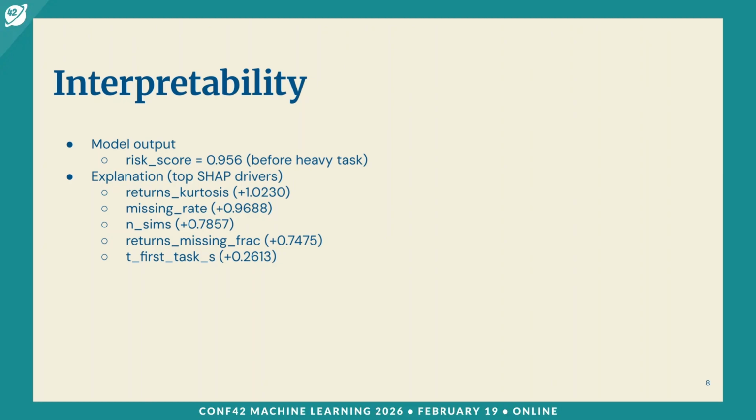In this case, the returns had more extreme spikes than normal, and that makes covariance simulation less stable. Also, a lot of values are missing and had to be filled during the first step, which also contributed to instability. And this explanation can immediately suggest developer actions, as I talked about previously.